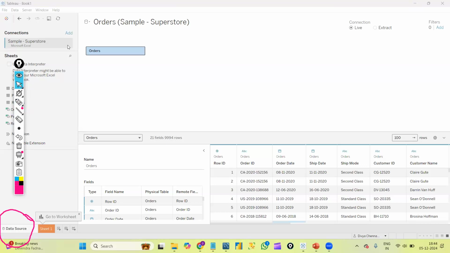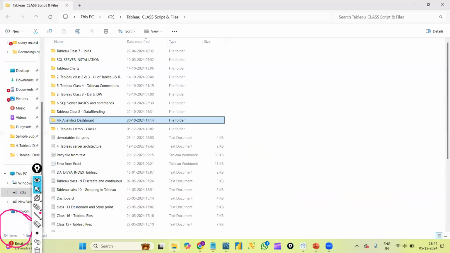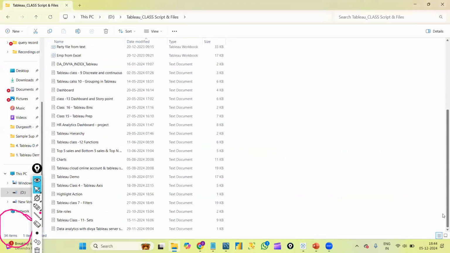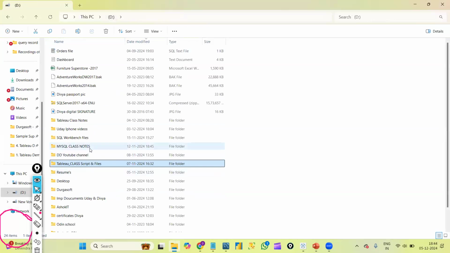If it is an Excel file, just like how we have sheets in Excel, let me show you once.